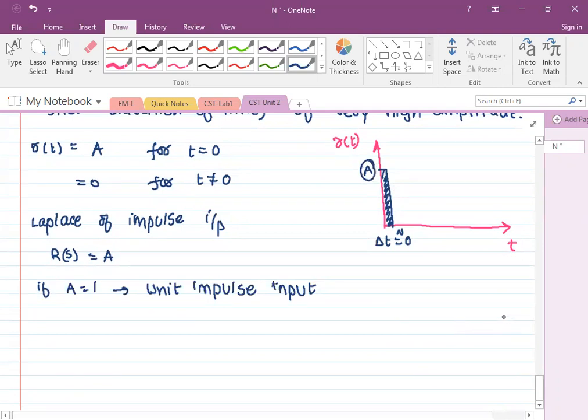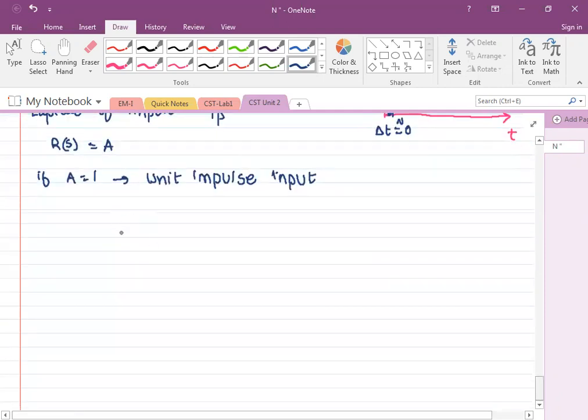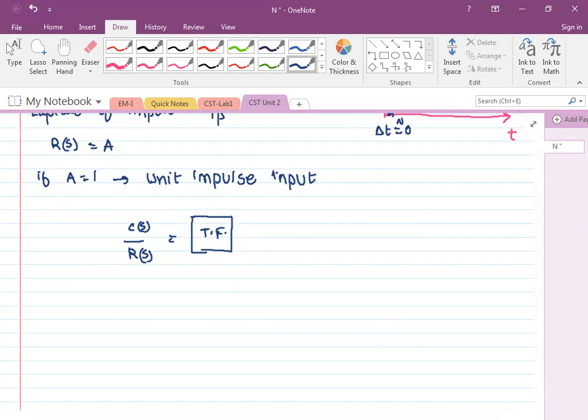To understand this, suppose C(s) by R(s) is some transfer function. It can be anything. We have solved a number of examples. So this transfer function block can be anything depending upon the design of the system.